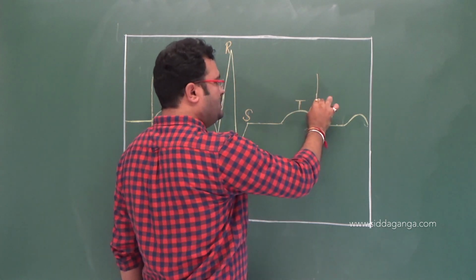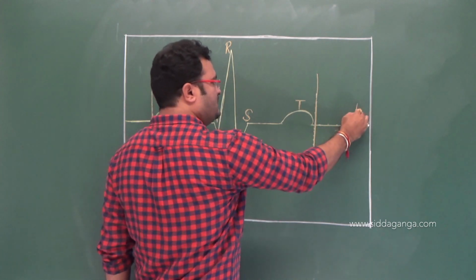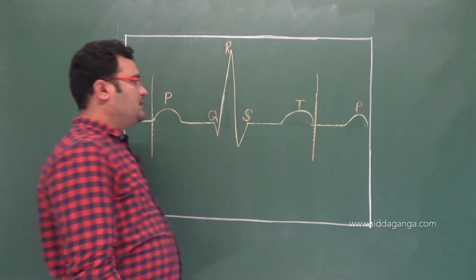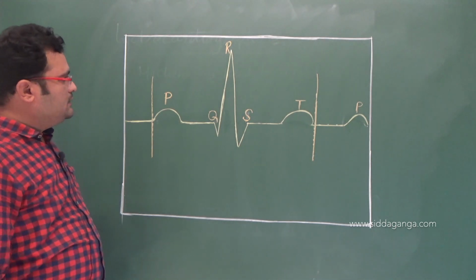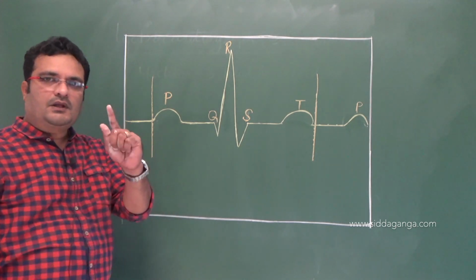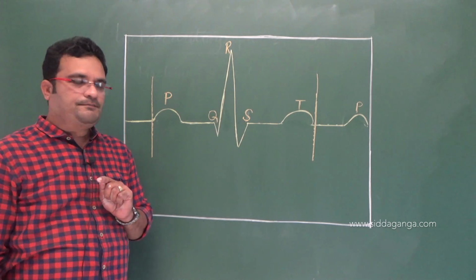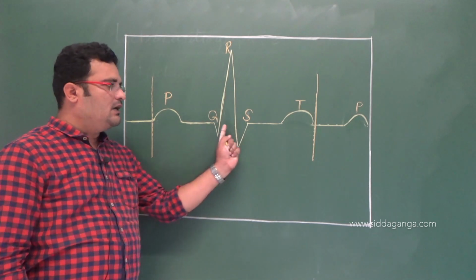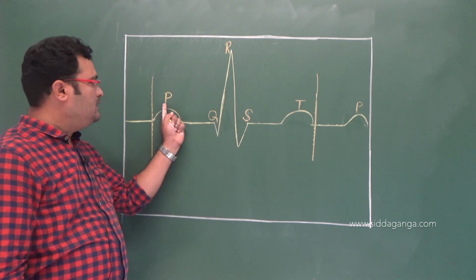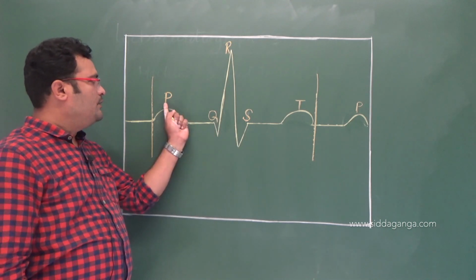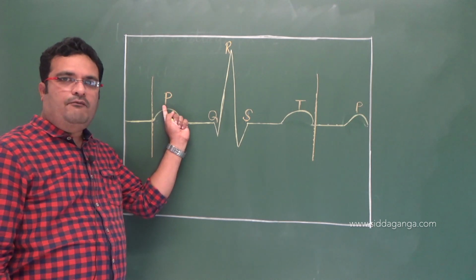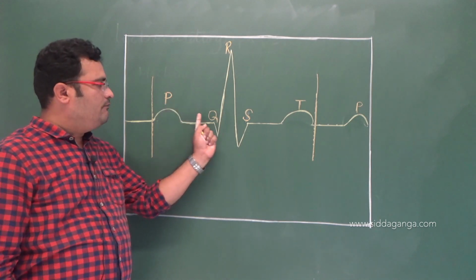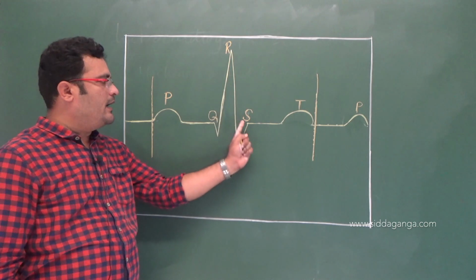So this one is followed by the next cycle, the next P. This one is the next P. Don't get confused. Just observe in the ECG: when we start recording the readings, you will get different waves. One wave is called the P wave and the second wave is the QRS.